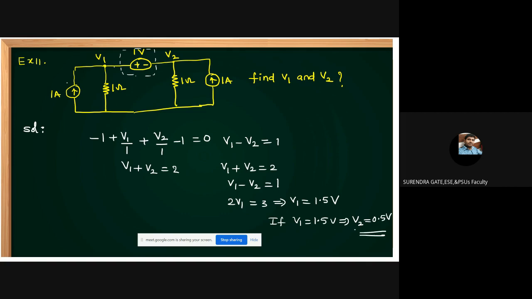Is it okay? V2 equal to 0.5. Yes, very simple. You take this as the supernode analysis. This concept I have already given. Then you can apply at both the nodes, minus V1 plus V1 plus V2 by 1. Nodal analysis means we are writing the currents, KCL plus Ohm's law. Okay, students, all of you got this? Like this we can calculate. The next one.